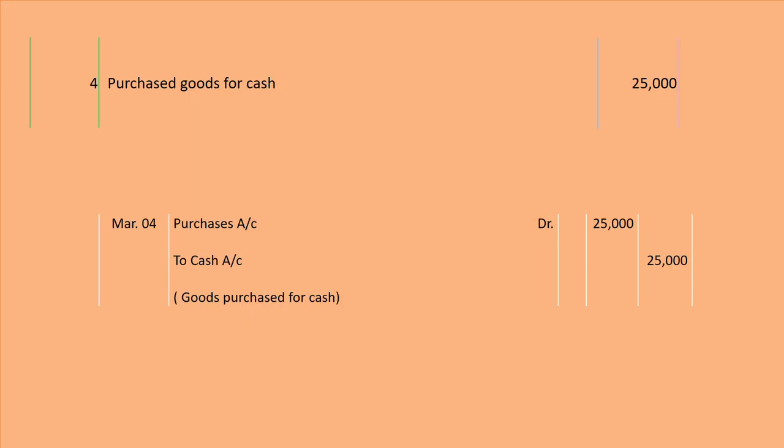So purchases account debited 25,000. Whatever is going from the business, cash, so cash account will be credited according to the rule of real account, credit what goes out. Fine. March 4 we will do the entry: purchases account debit 25,000 to cash account 25,000, and we will write narration as well, goods purchased for cash. Fine.